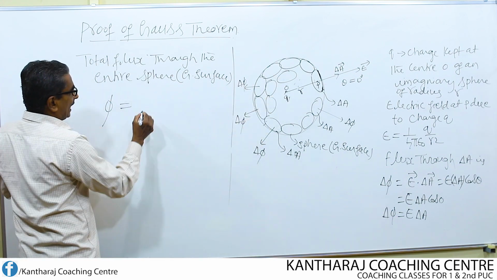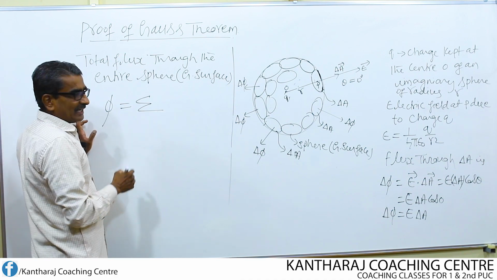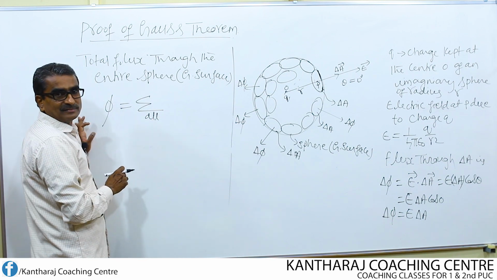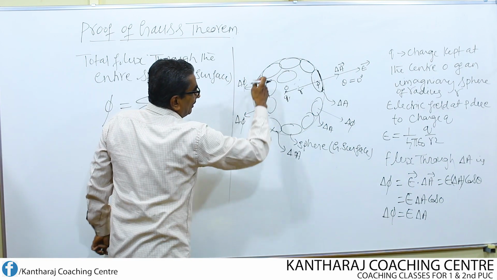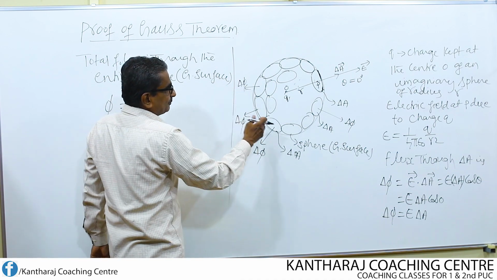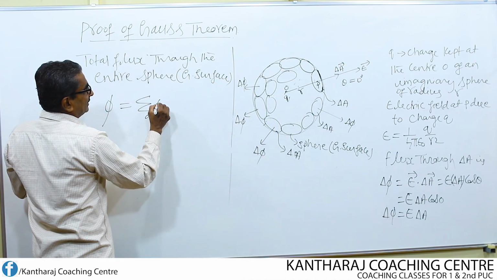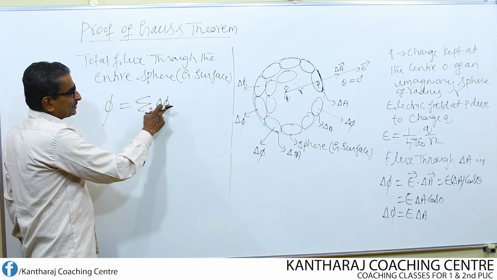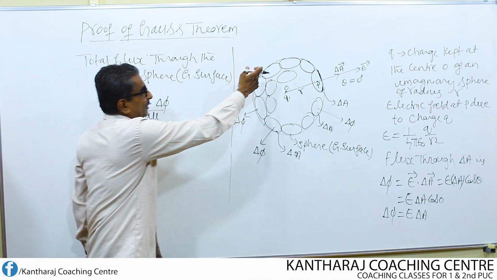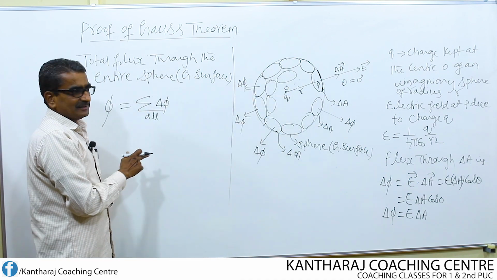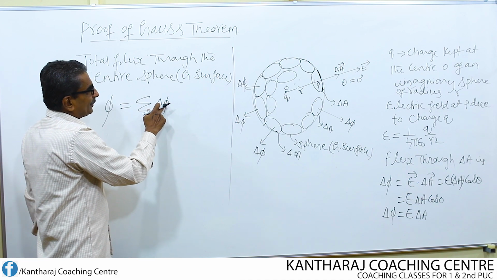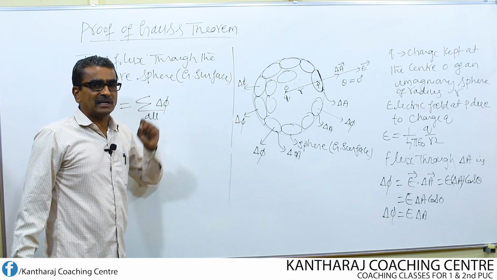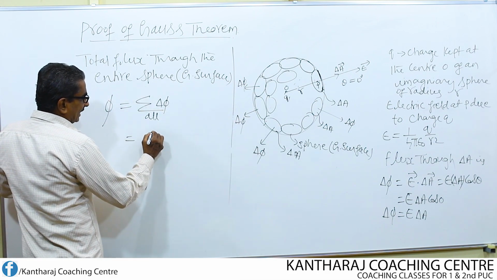I am going to sum up, so I write the summation sign, over all. What does it mean? It means I have to take all the areas, and the flux corresponding to all these areas must be added. So I write this as summation of delta phi. Add the flux coming out from all these small areas. That's the meaning of this. Each area is contributing electric flux equal to delta phi.